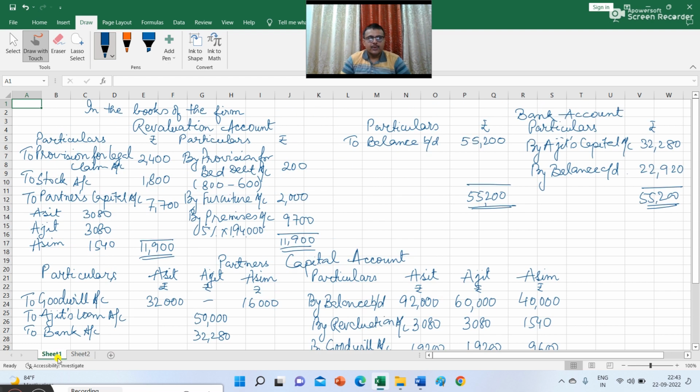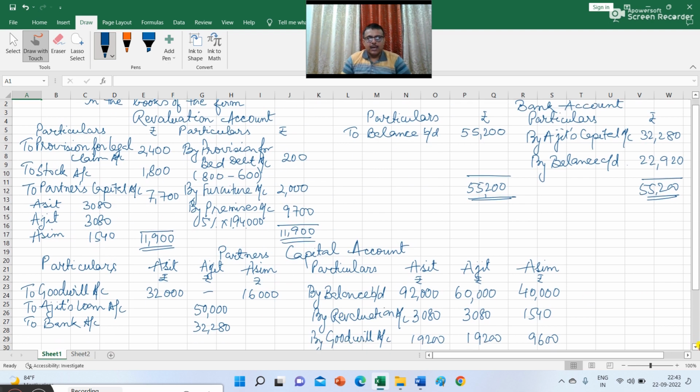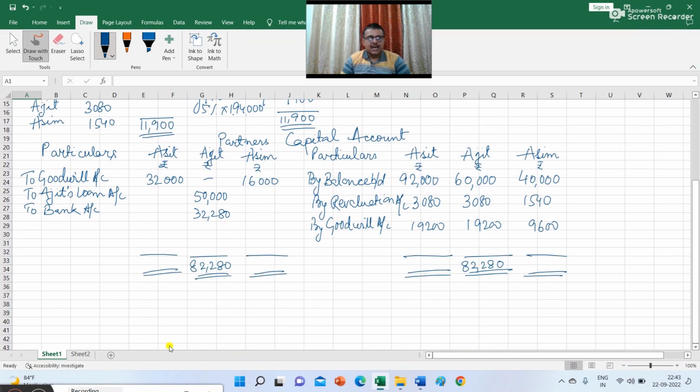Now again you come back to the partners' capital. So the sum total of the credit side of Ashit's capital is 1,14,280, and this will be the closing balance of Ashit. So the balancing figure is 82,280.